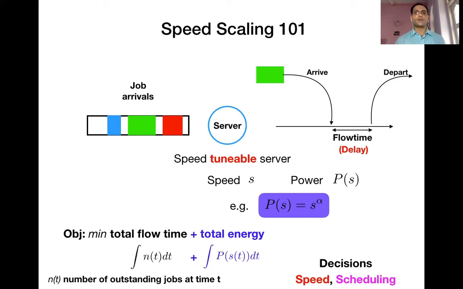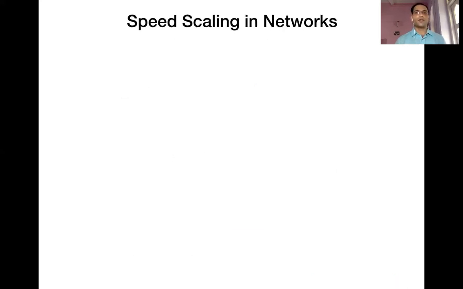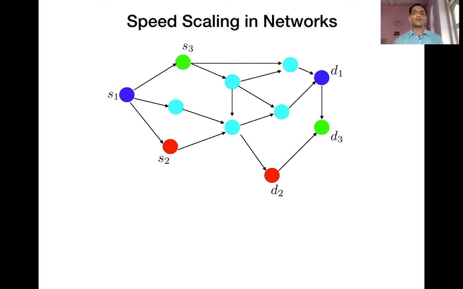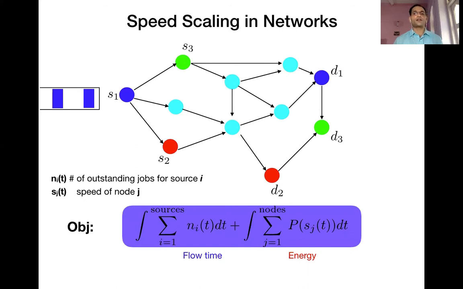This is a basic speed scaling problem which has been well considered in the literature. So the problem we want to solve or understand is the following. Imagine that you're given a network which is described by a graph, a directed graph to be particular, where there are multiple sources and destinations, and each source gets its packet arrivals over time. The extension of the single server problem to this setting is as follows: for each source i, consider n_i of t to be the number of outstanding jobs. They could be anywhere in the network, and you integrate this with respect to time. That will give you the flow time summed across all sources in the network.